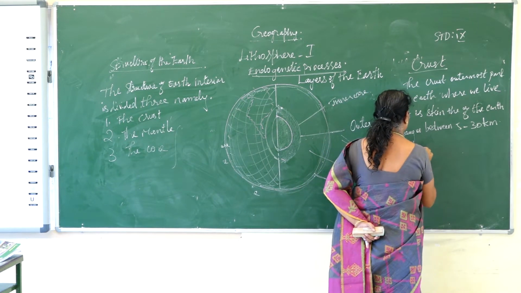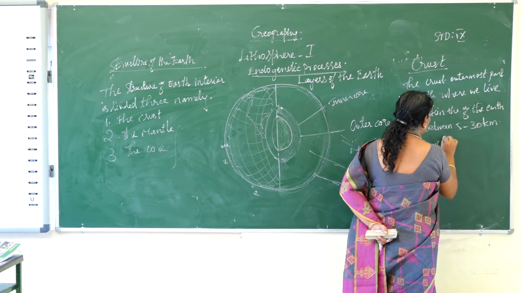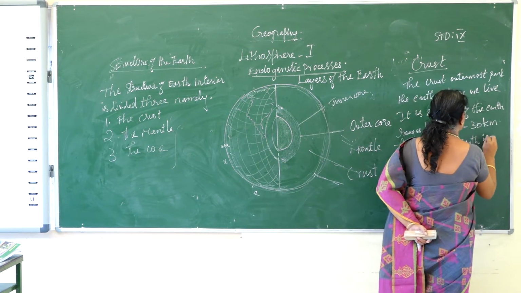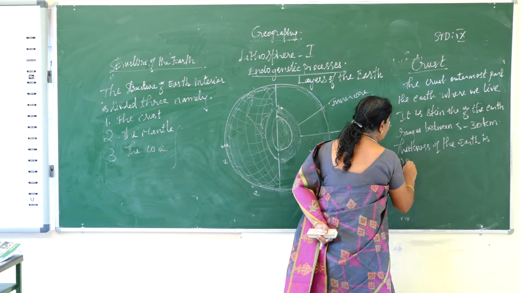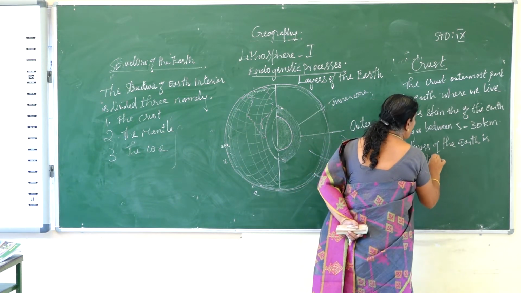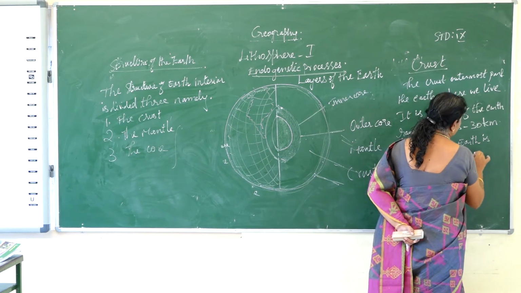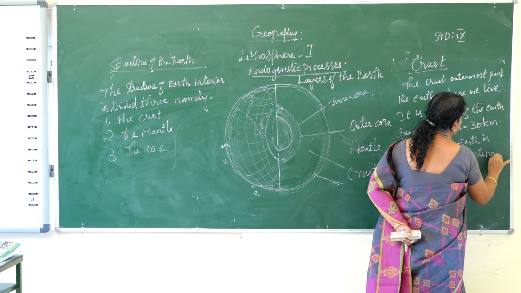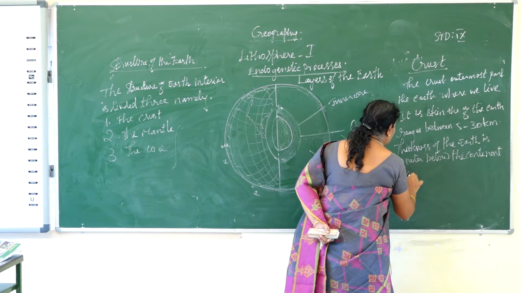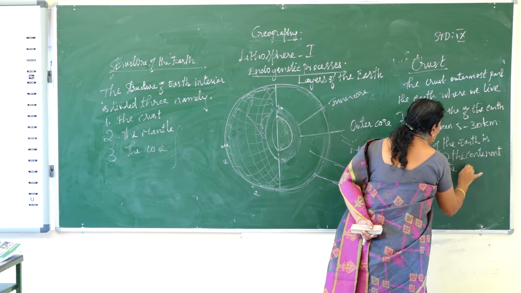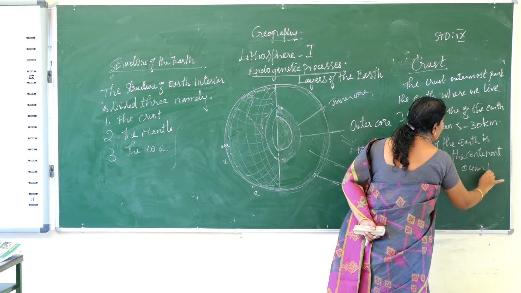The thickness of the crust is greater below the continents than below the ocean floor.